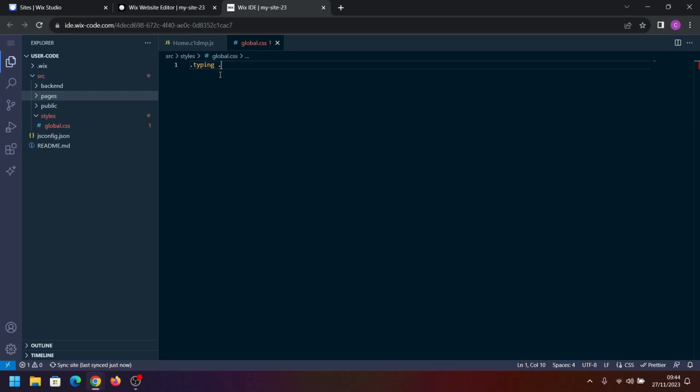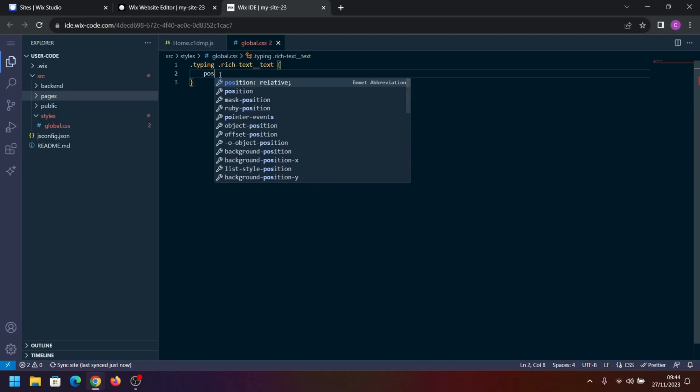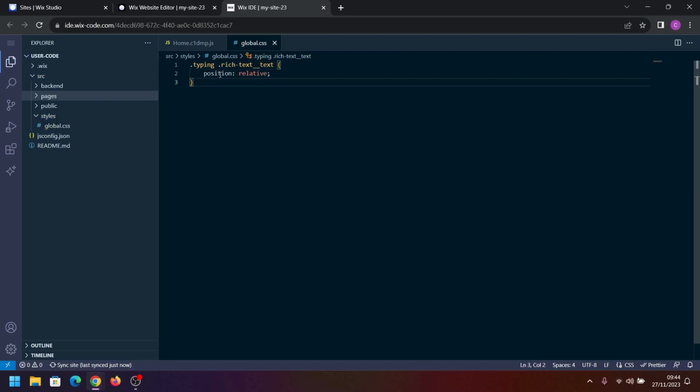First of all, we're going to type in, and we want the rich text, and we're going to position that relative. Next thing we're going to do is target the type in again, and we want the rich text again, but this time we want to use the pseudo element after.